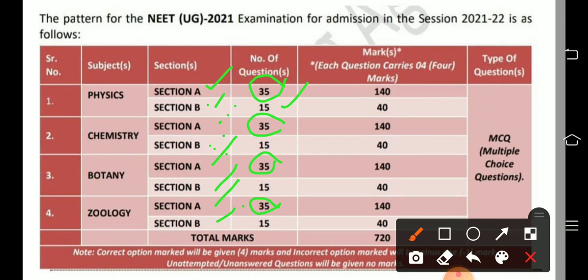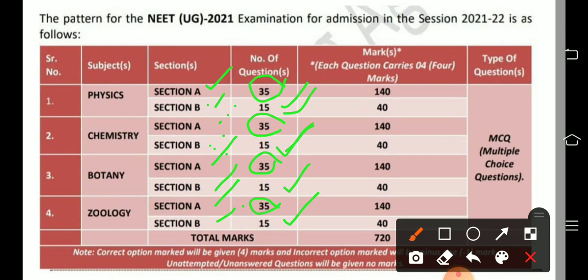For example, in physics section A, there are 35 questions, all of which you should write. But in section B, there are 15 questions, of which you can select any 10. The remaining 5 questions you can leave as a choice. Like that, in chemistry also there are 15 questions in section B, and you can select any 10. In botany also there are 15 questions in section B. In zoology also 15 questions, and in section B you can select any 10.